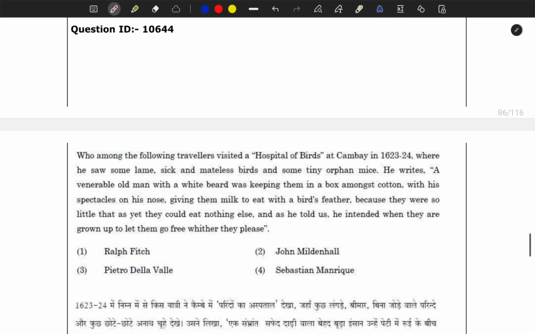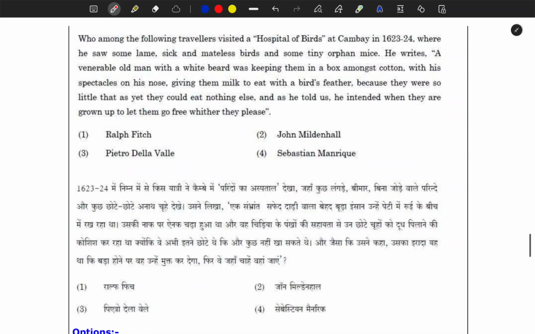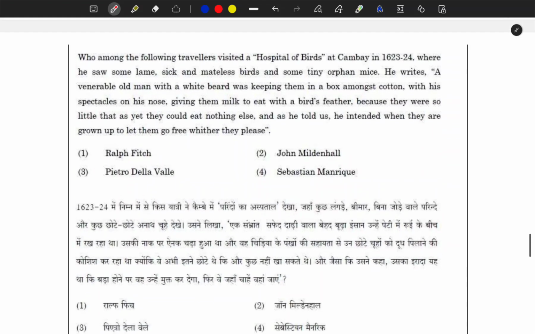Next question here, who among the following travelers visited the capital of birds at Cambay in 1623-24? See, time period is important, where he saw some lame, sick and meatless birds and some tiny orphan mice.